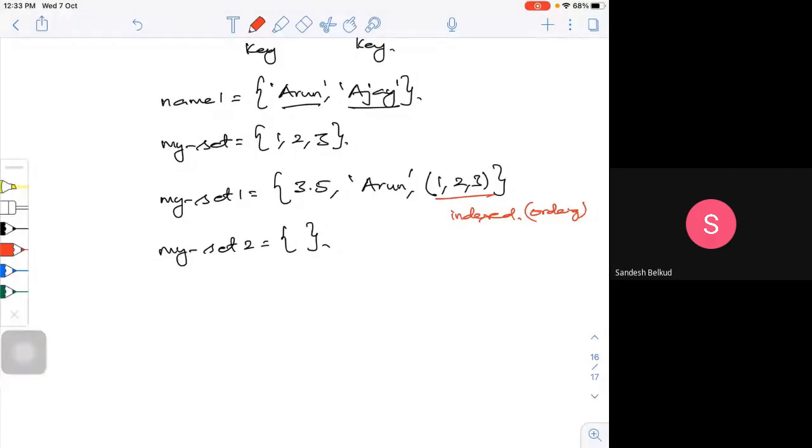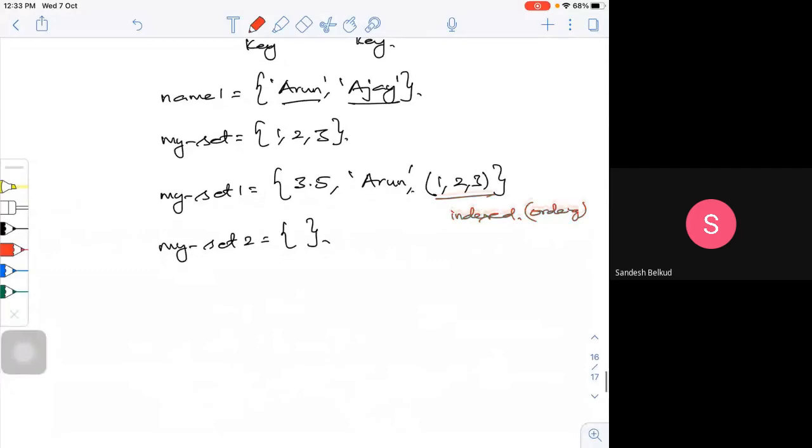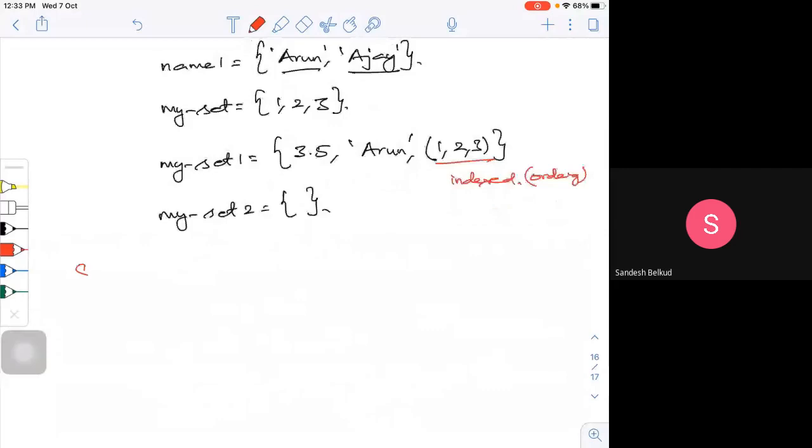Let me write that, as most books write it. Sets are mutable, the first point. They are unordered, or they don't have any order sequence.